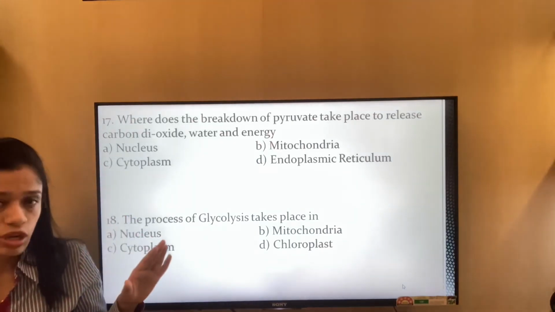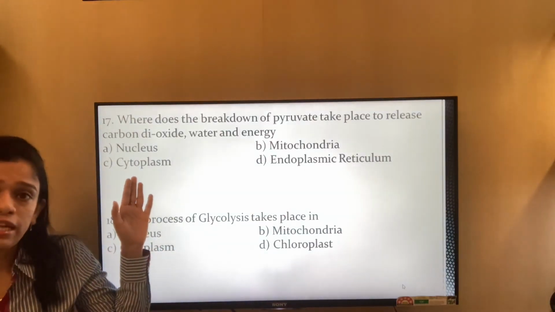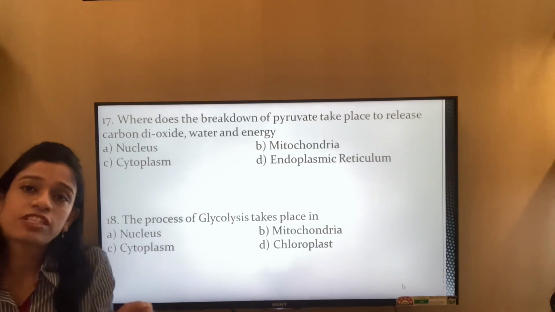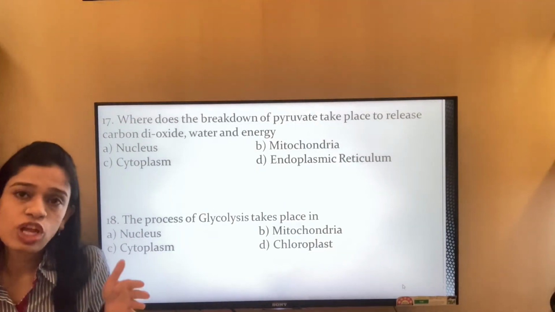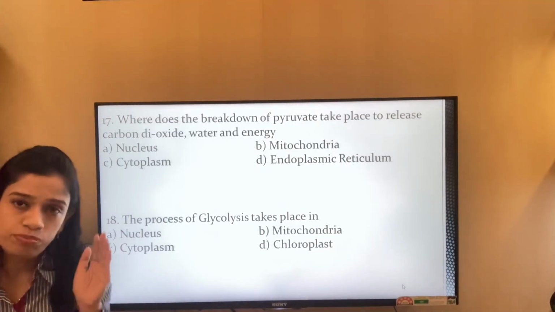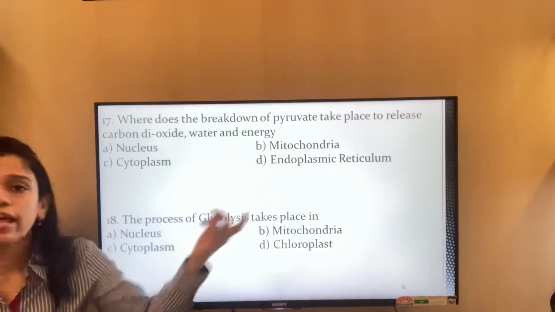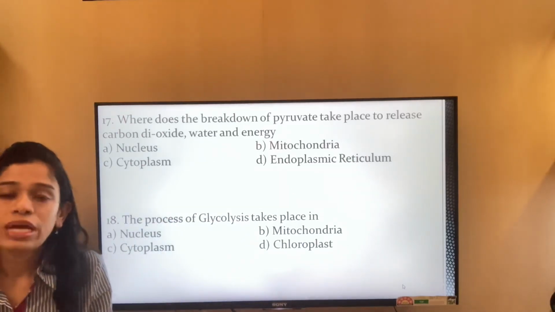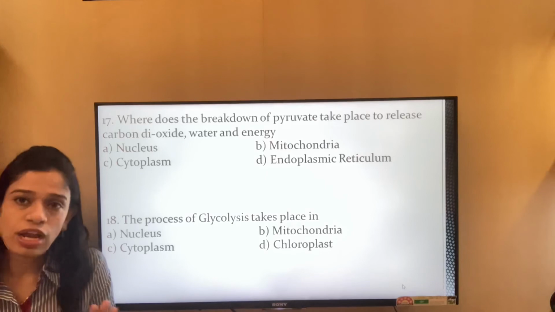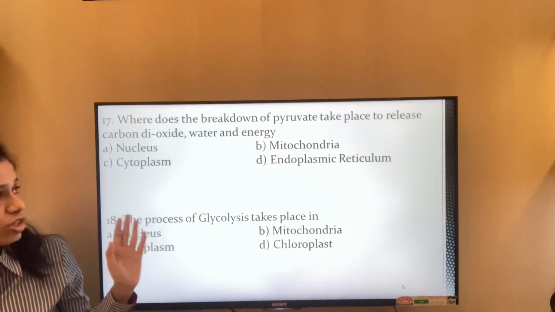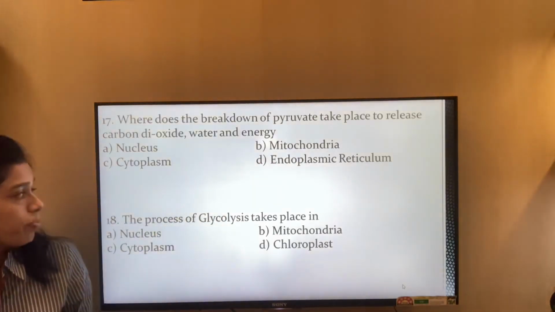Nucleus, it does not happen. The cytoplasm, it happens, but only the first stage of the respiration. And endoplasmic reticulum also no. The process of respiration, none of them takes place in endoplasmic reticulum. So the answer is mitochondria.